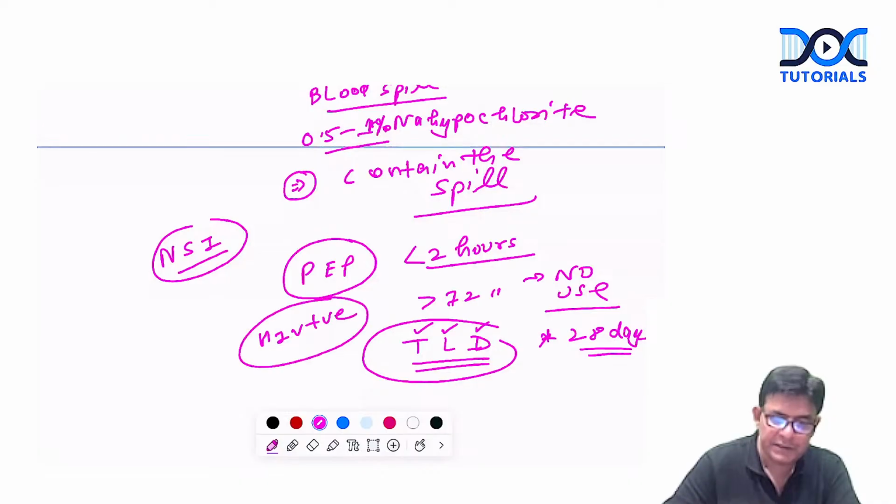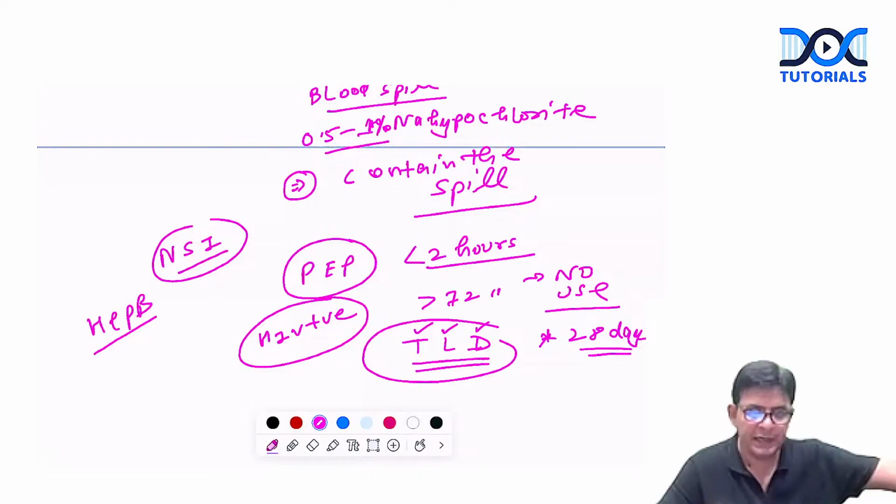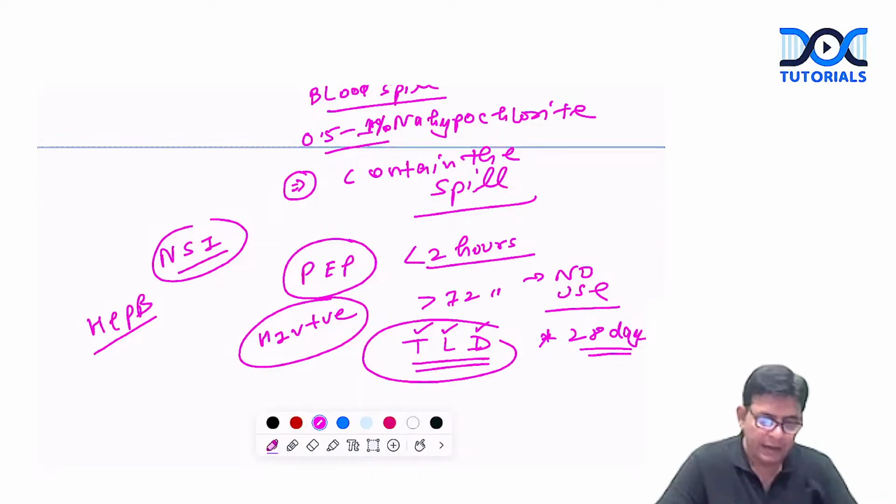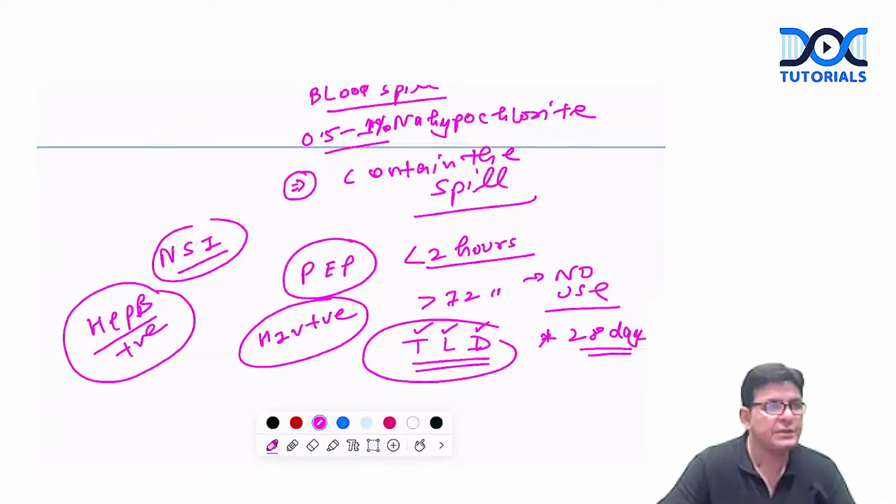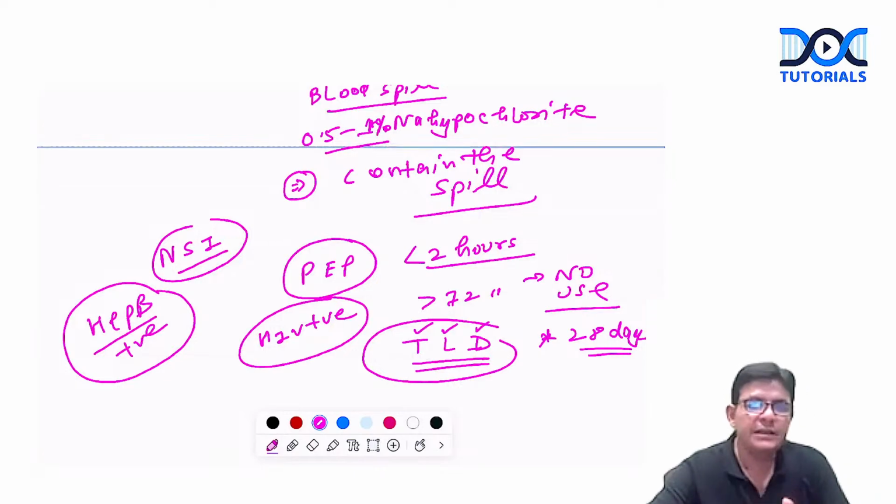And if the person is hepatitis B positive, suppose the needle stick injury happened from there, then what to do? So guys, in this you have to look out for the titers of the individual to whom the injury happened.